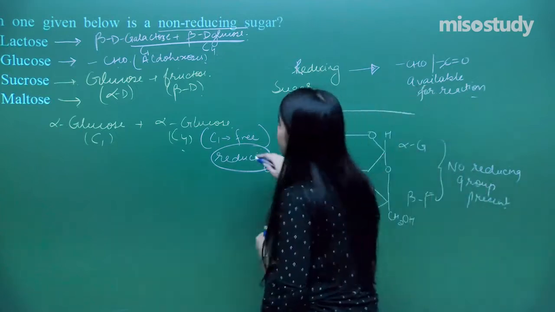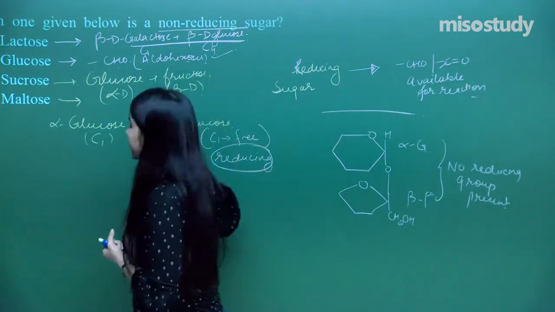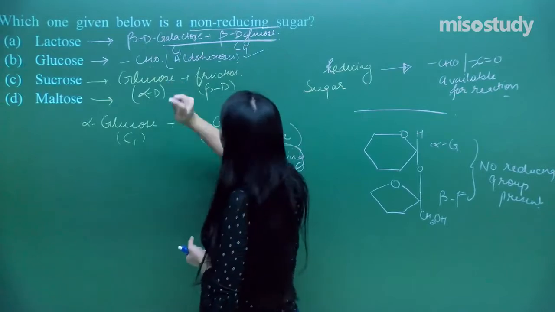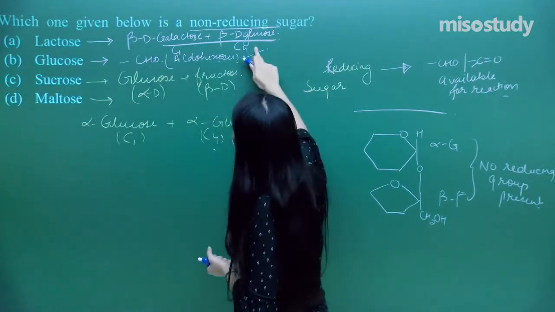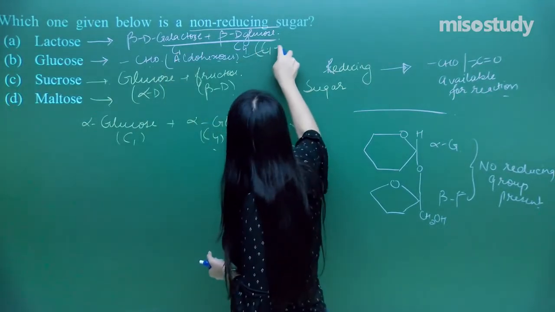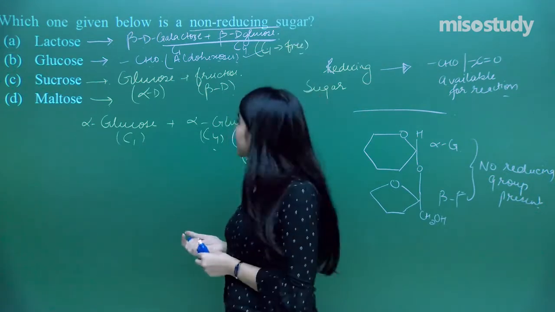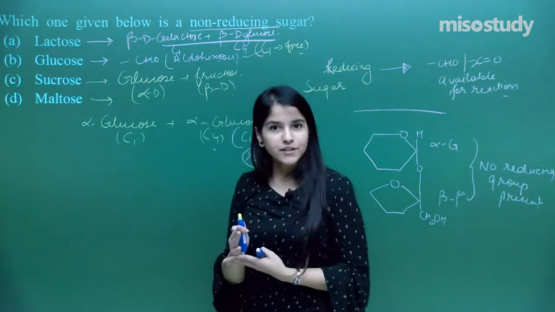And what do we have in this? Glucose is definitely a reducing one. And what about beta D galactose and beta D glucose? Again, C1 is linked with C4. That means here C1 is free for the reaction. That means this is also reducing.